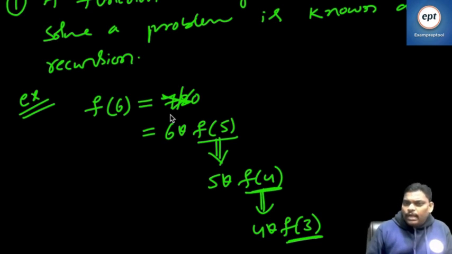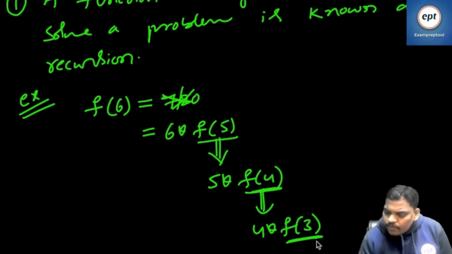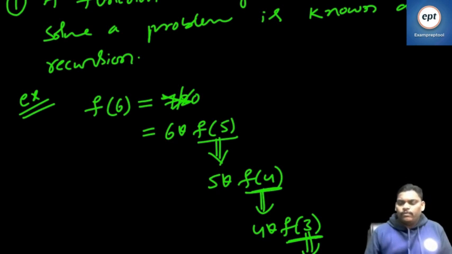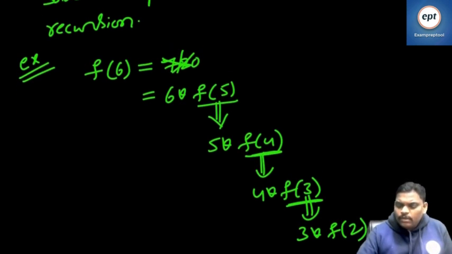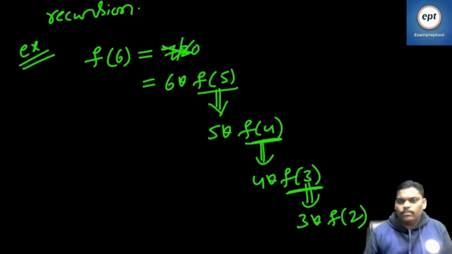Until you reach the thing which you know, continue. Suppose assume that factorial of 3 also you don't know. Then it is 3 into factorial of 2.